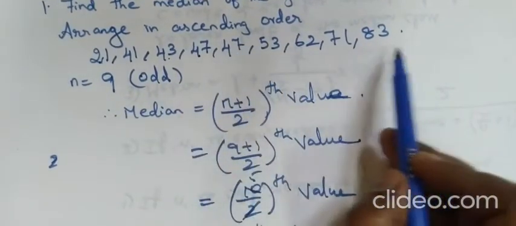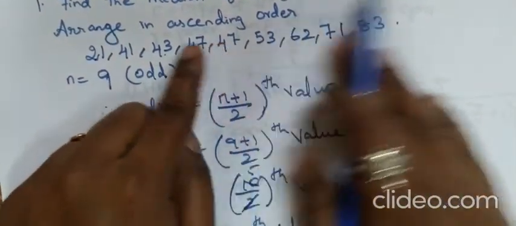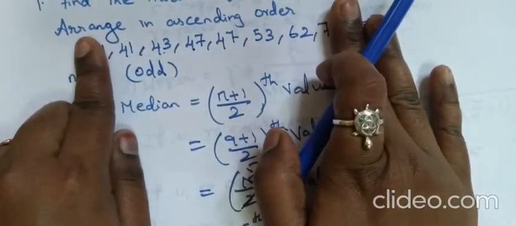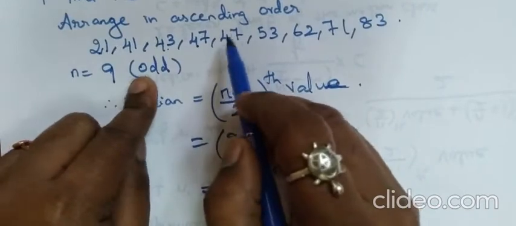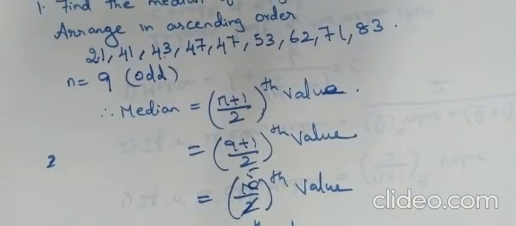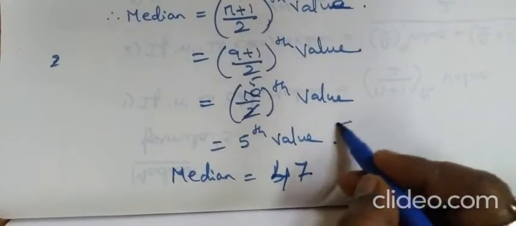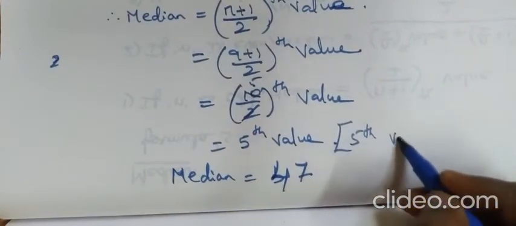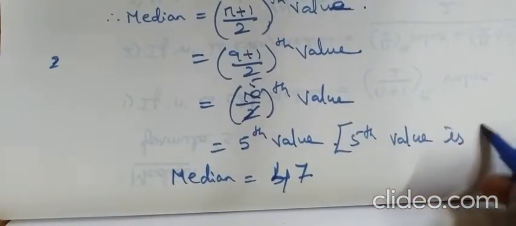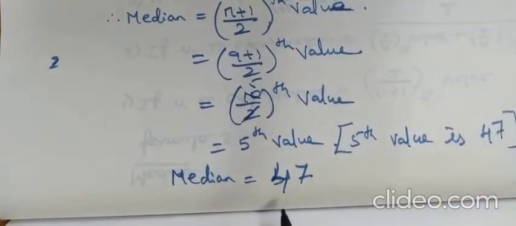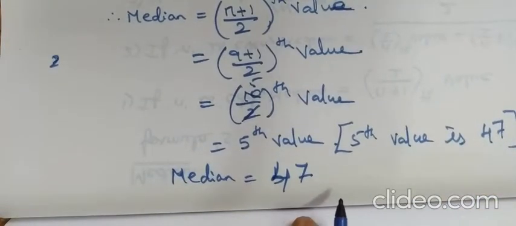47 is the mid value. In these 9 values, what is the middle? 47 is the middle. Fifth value is 47. Therefore median is 47. I hope you all understood this sum. Next we'll move on to the second question.